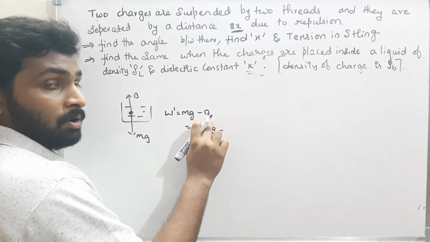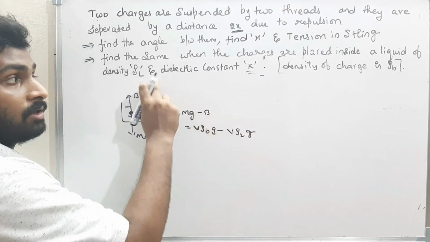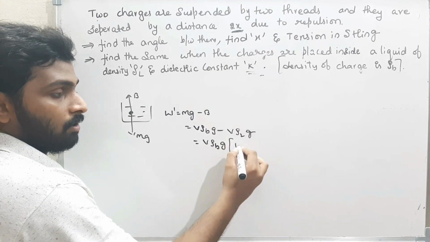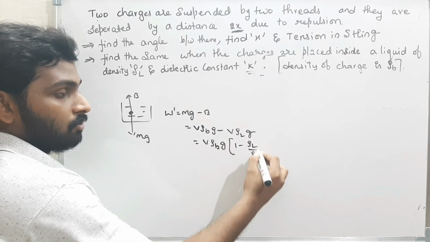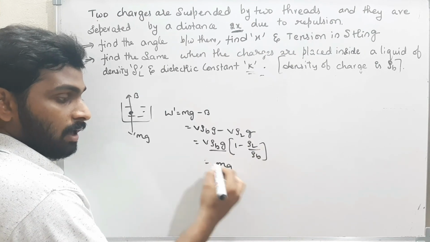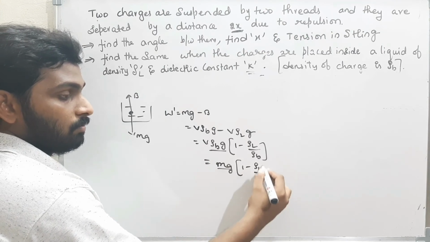What is the buoyancy force? Buoyancy force is nothing but volume V into rho L into g. Rho L is the density of the liquid. Therefore, I am taking V rho b g common: 1 minus rho L by rho b. V rho b g is nothing but mass into acceleration, so it is m g into 1 minus rho L by rho b.